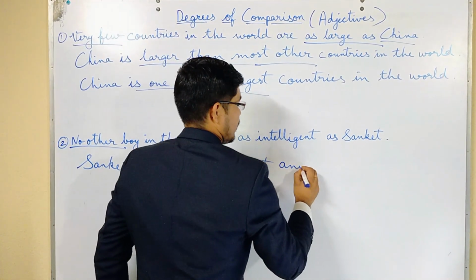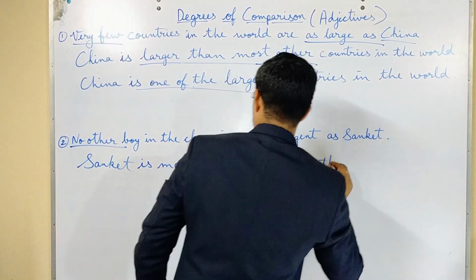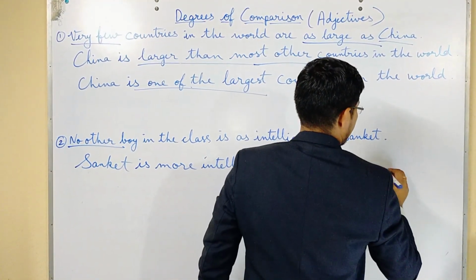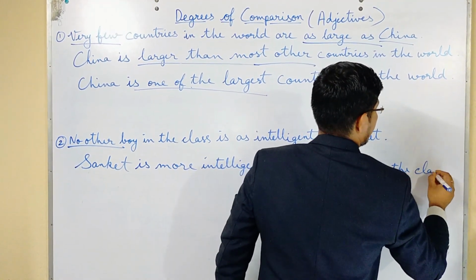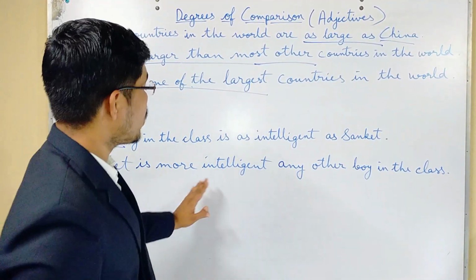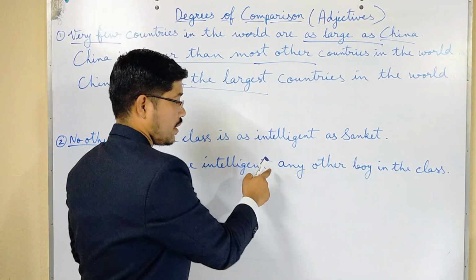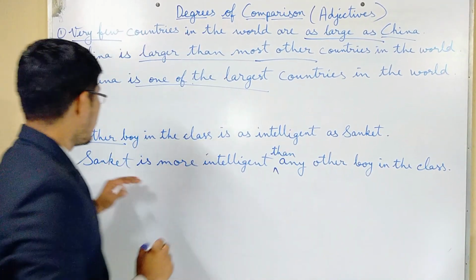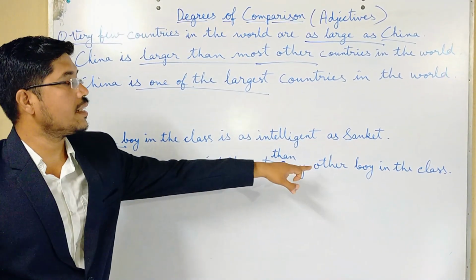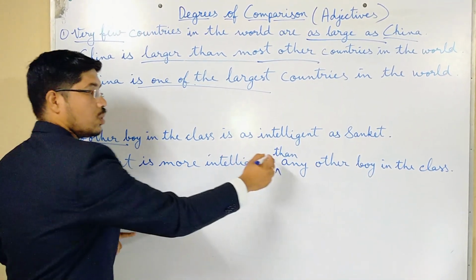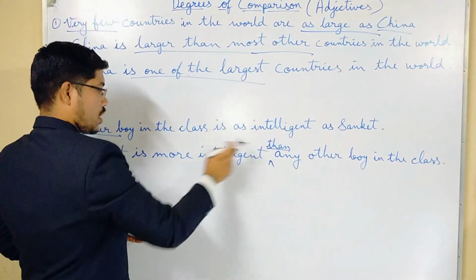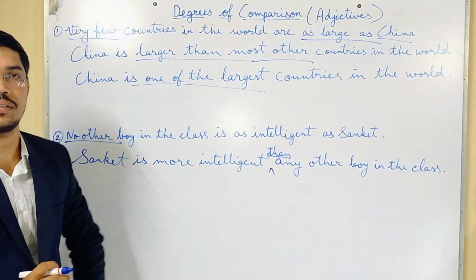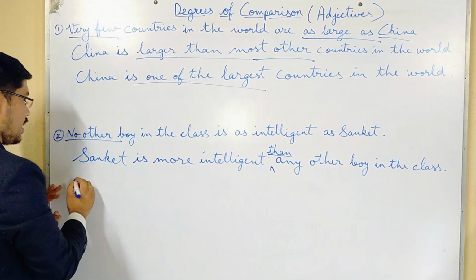Any other boy in the class. Sanket is more intelligent than. See, we have missed the word than. So Sanket is more intelligent than any other boy in the class. Don't forget to add this one. That is important: whenever it is comparative, than is compulsory. Is it clear? So now we will see the superlative.